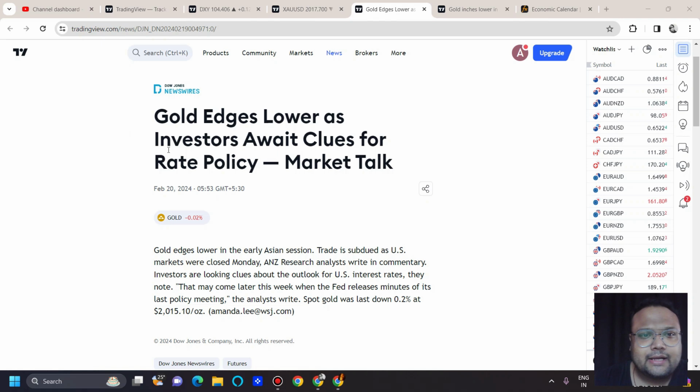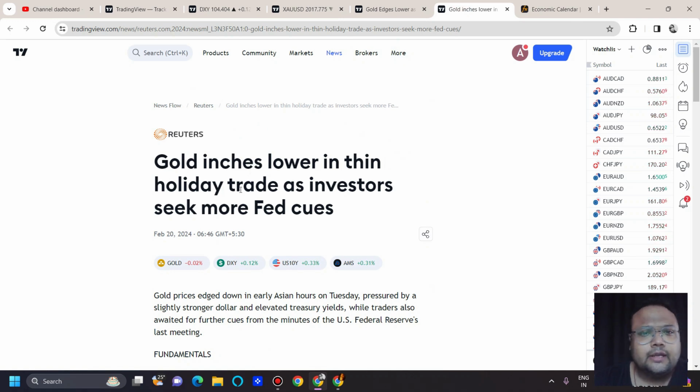So let's look at the market sentiment first. Gold edges lower as investors await clues for rate policy. Gold inches lower in thin holiday trade as investors seek more Fed cues. Gold prices edged down in early Asian hours on Tuesday, pressured by a slightly stronger dollar and elevated treasury yields, while traders also awaited further cues from the minutes of the US Federal Reserve's last meeting.